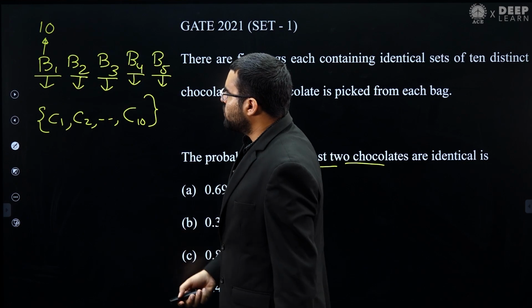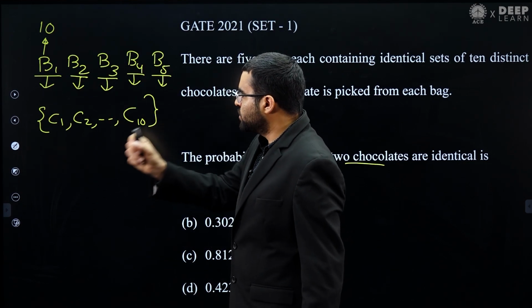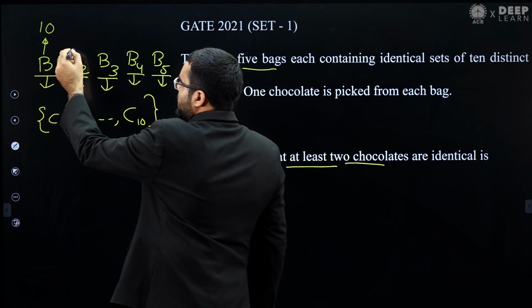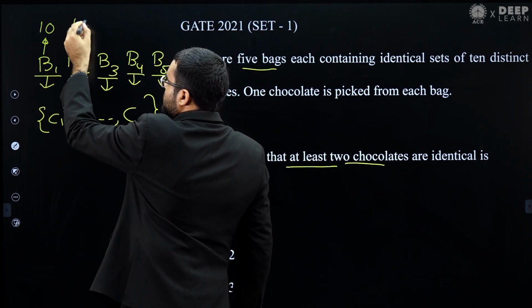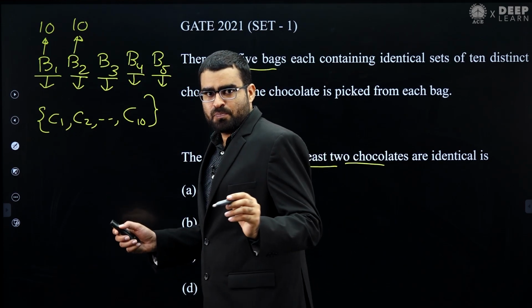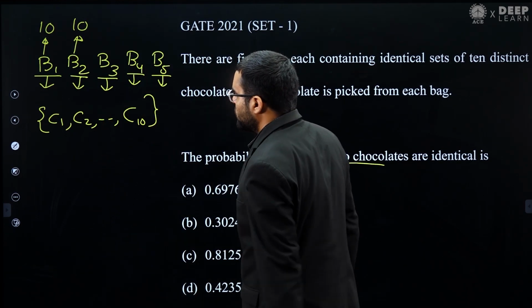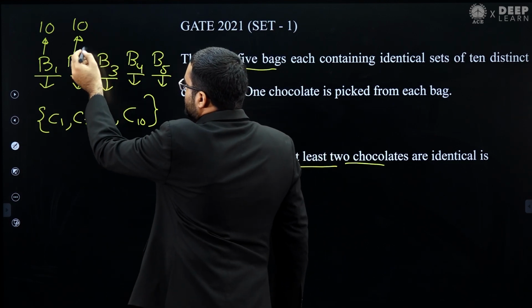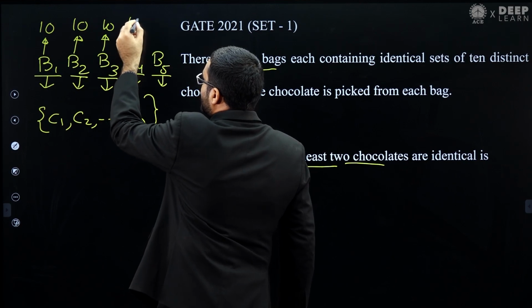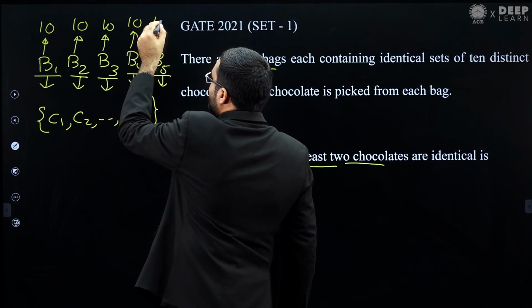So how many choices do I have when I take a chocolate from bag B2? Again I have 10 choices, because any of these 10 chocolates I can take. Remember, right now I am finding the total number of ways to pick chocolates from these bags. So from B3 again we have 10 ways. From B4 again we have 10 ways. From B5 again we have 10 ways.